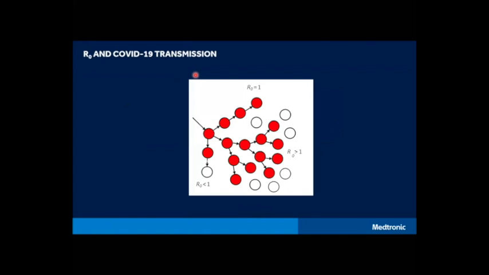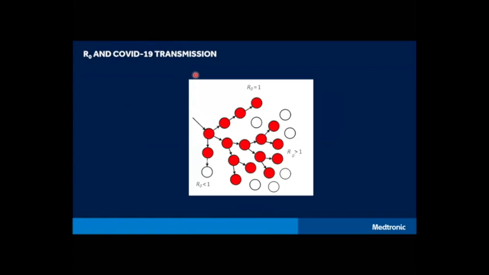Let me segue a little bit and talk about how COVID is transmitted. One of the variables that people like to use in the news, and you might hear about this, is this thing called the R0. The R0 is a way of measuring how frequently the infection is spread.